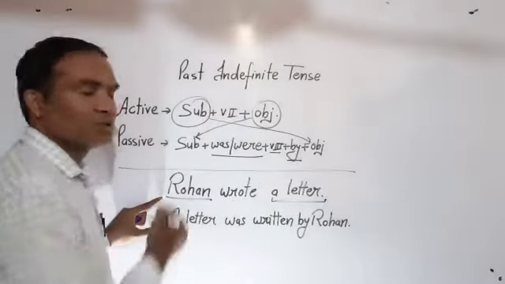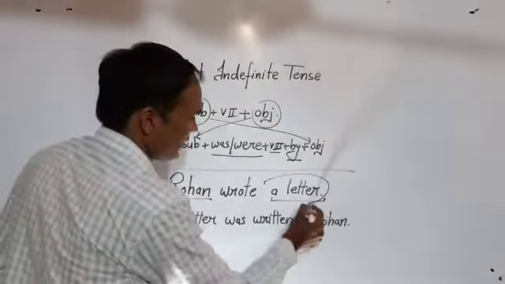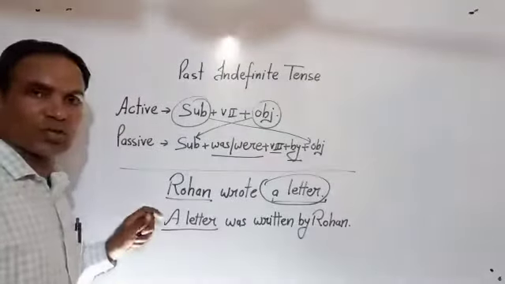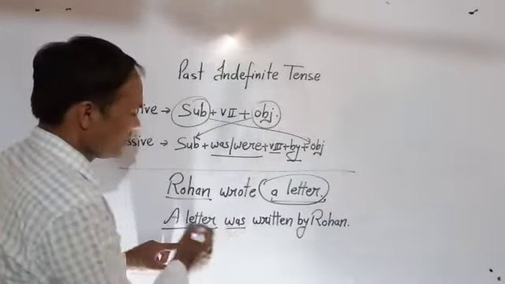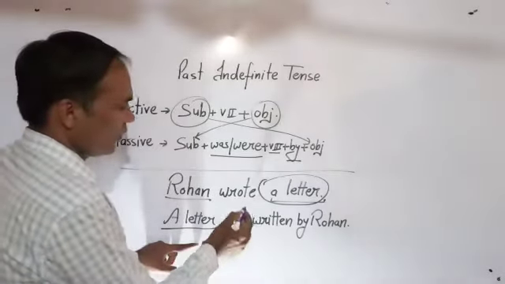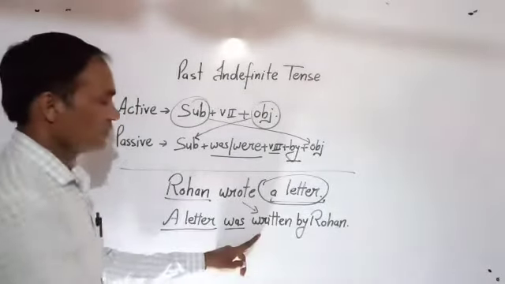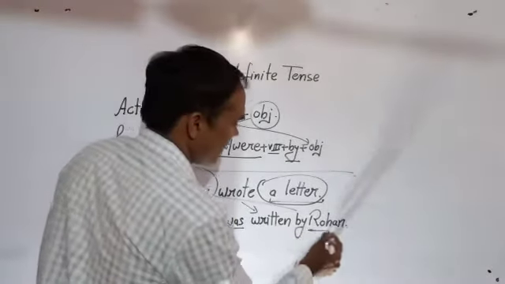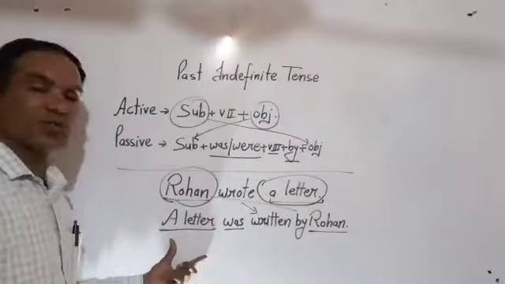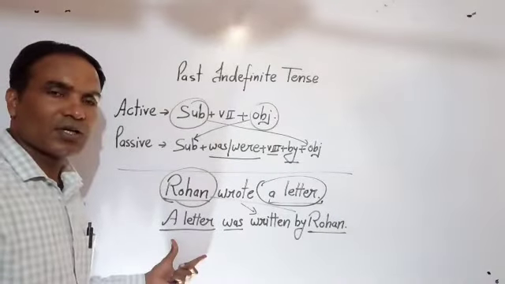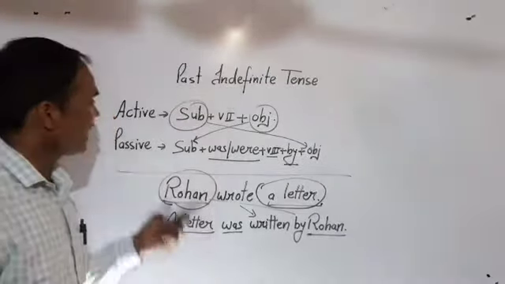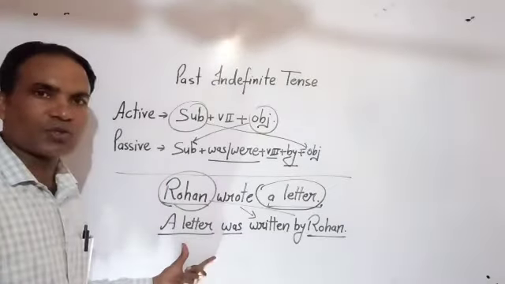Now, check this example. Rohan wrote a letter. A letter is object here, so it will be in the starting here. A letter, it is singular noun, so was. A letter was written by Rohan. Rohan will be here now. So like this, you can change a sentence of past indefinite tense active to passive voice.